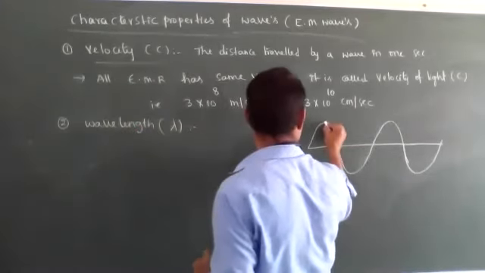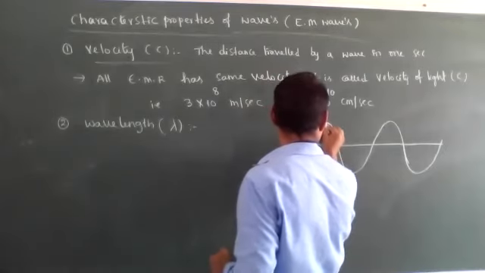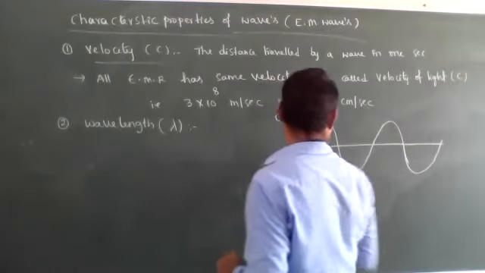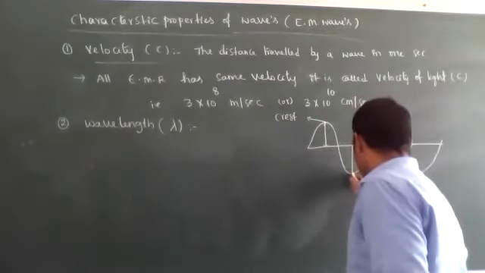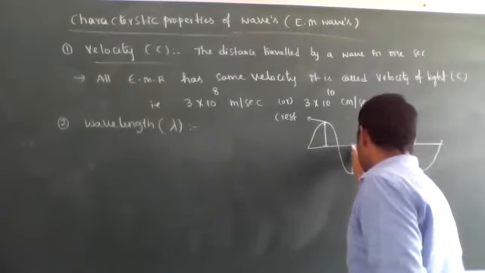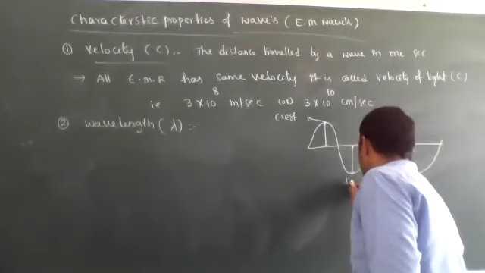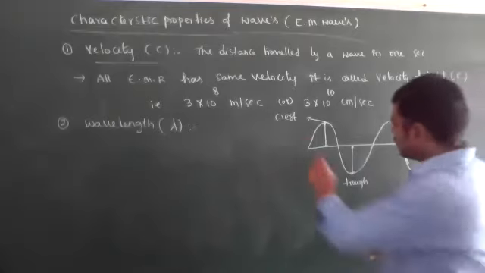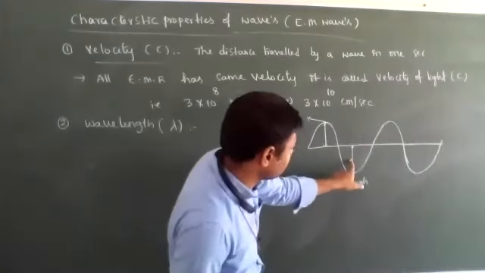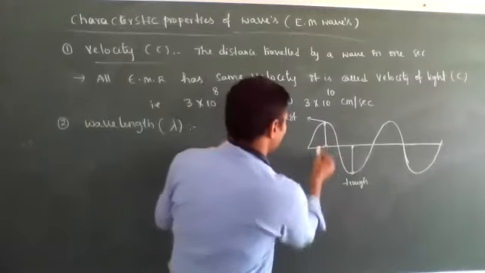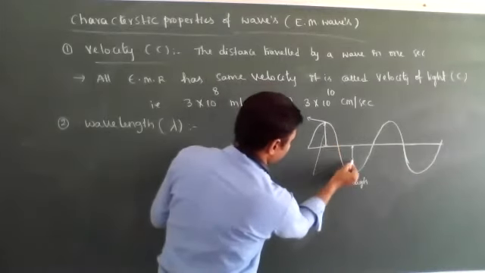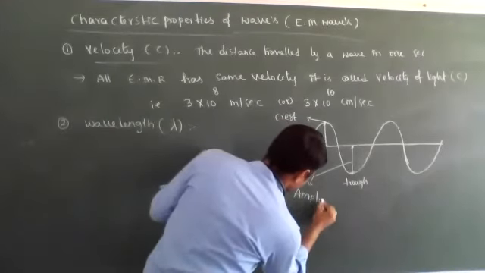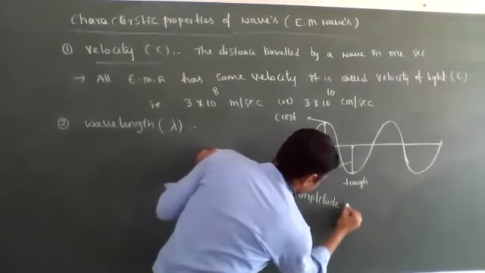This height is called the crest. And this bottom of the wave is called the trough. The height of the crest and the depth of the trough should be equal. It is called the amplitude of the wave.